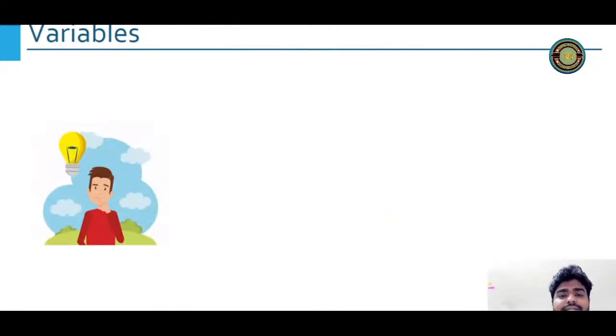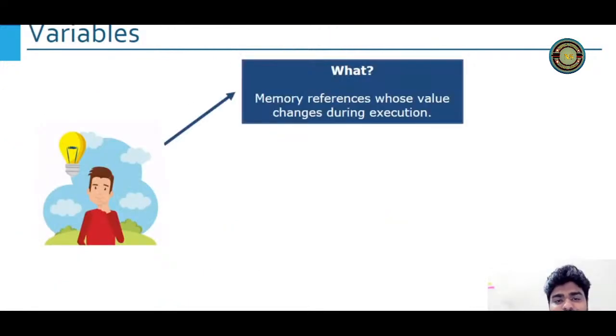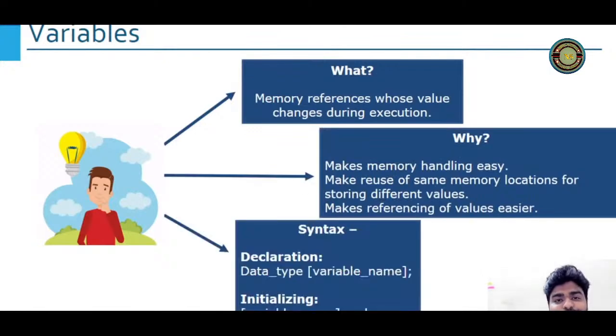Moving to variables, I don't think I need to give an explanation here. You have already understood, from the various masalas example I have taken, what is a variable. So it is used as a memory reference whose value changes during execution and makes memory handling easy, making use or reuse of the same memory location for storing different values, right?